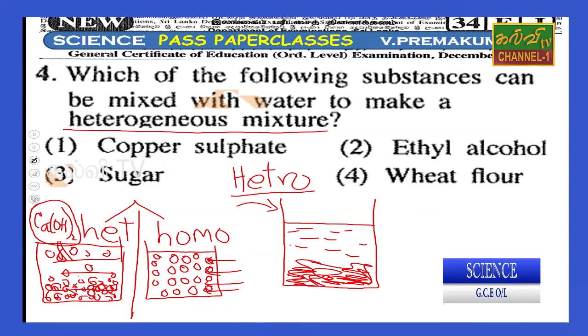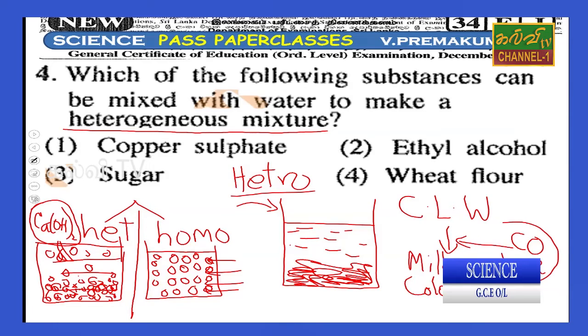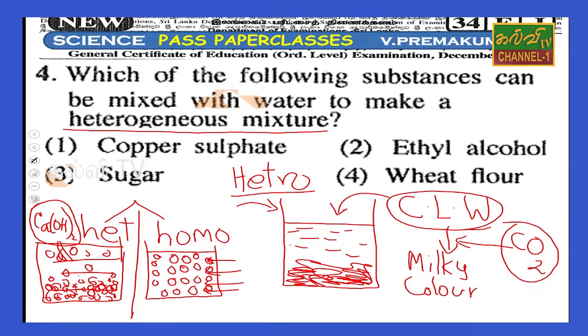Can you remember that clean lime water turns to a milky color with the help of carbon dioxide? This is the identification test for carbon dioxide. So how do we get that clean lime water? You have to mix the lime, stir it well, and keep it for certain seconds or minutes. After 10 minutes you can find the sedimentations here.